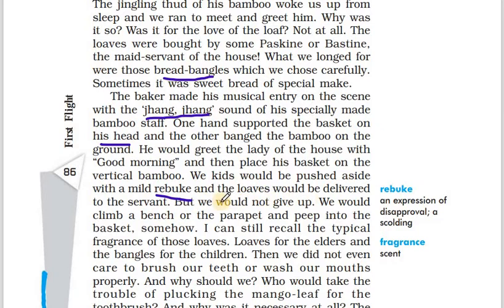But we would not give up. The kids were not going to listen to what the baker was saying. He just silently scolds them, go away. But they don't listen. We would climb a bench or a parapet and peep into the basket.